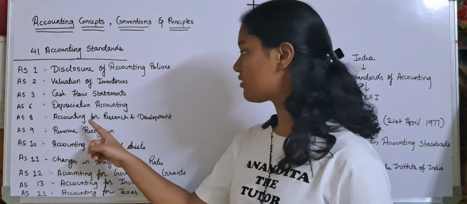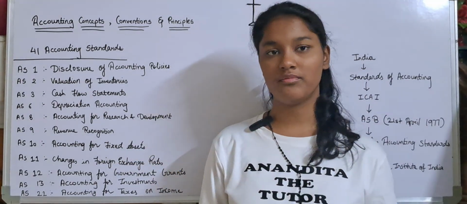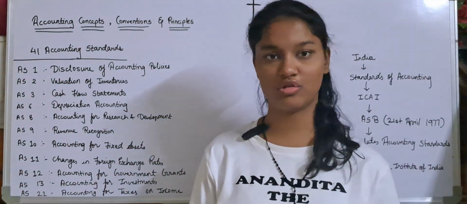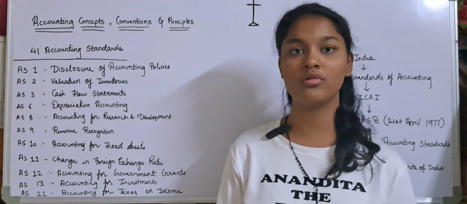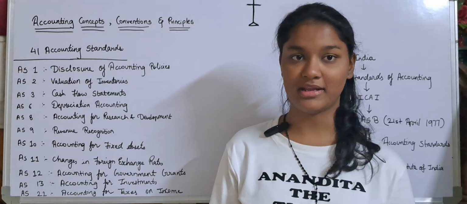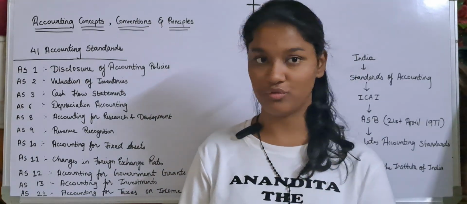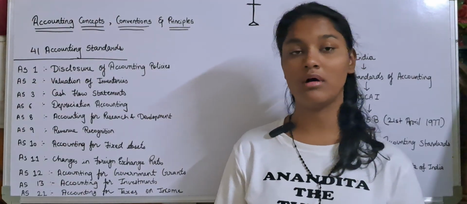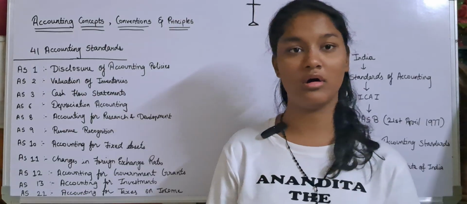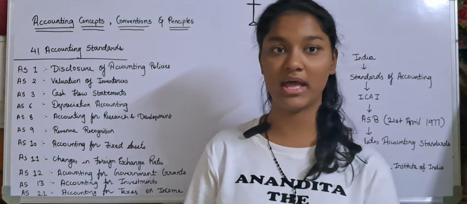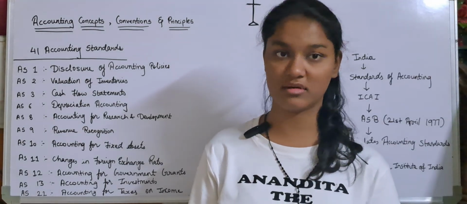Now AS8 is for accounting for research and development. Now from previous years, like centuries, we have developed a lot. Okay, so first they used to eat raw meat and all. Okay, now in today's era we cook the food. Okay, they used to light a fire by rubbing rocks on each other. But today, how do we light a fire? We use a matchstick or we use a lighter if we want to light a stove.